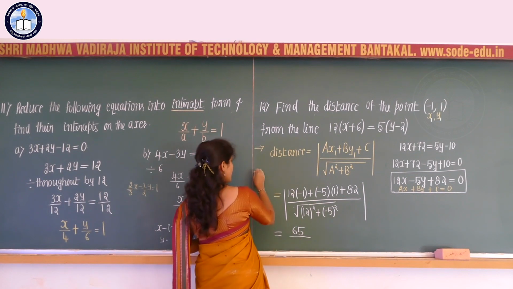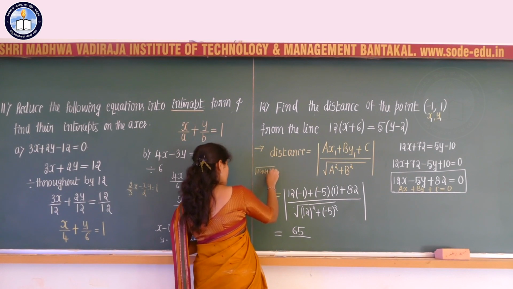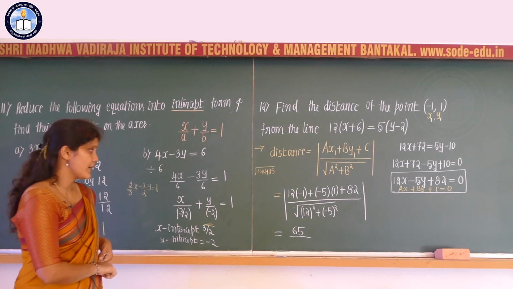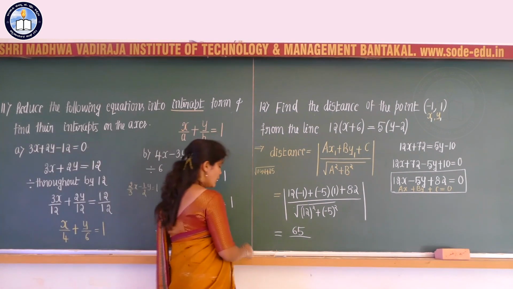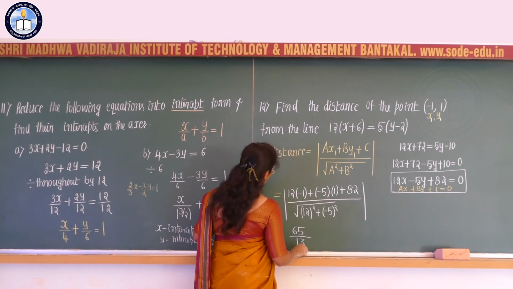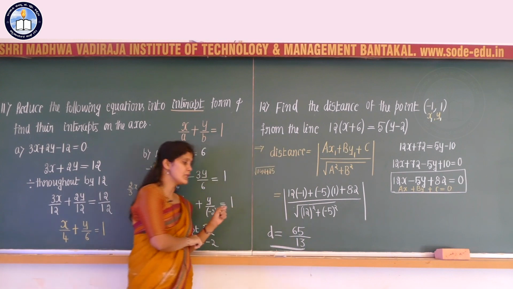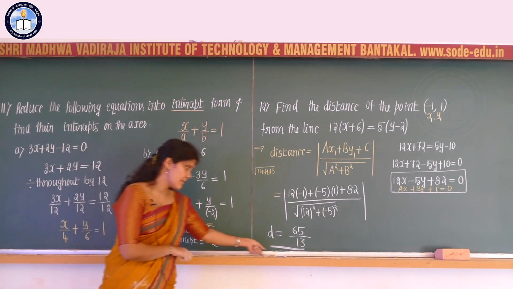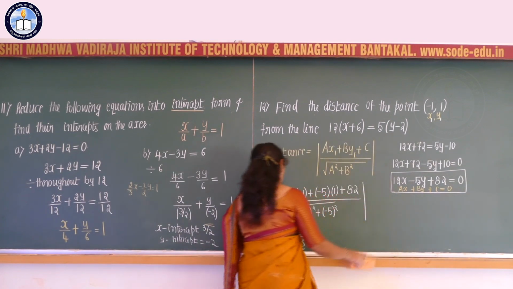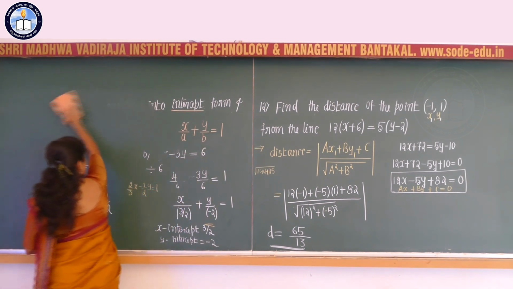divided by root of 12 square, that is 144, plus minus 5 whole square, that is 25, and 144 plus 25 is 169, root of 169 is nothing but 13. So therefore this is nothing but the distance d. Distance from the point to the line is given by 65 divided by 13. Question number 13.